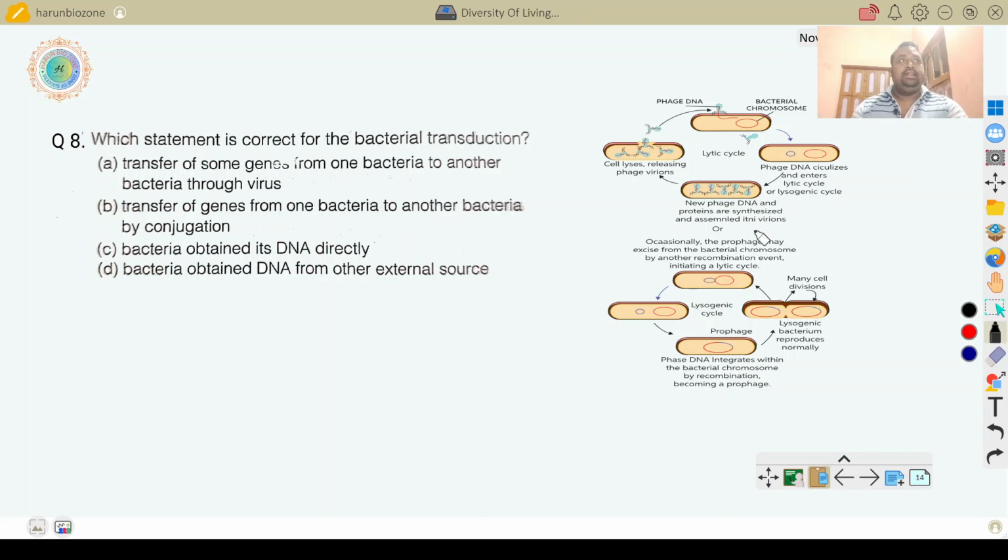And this occurs in favorable conditions, when the bacteriophage uses the bacterial elements and produces its own copies. So here the right answer is transfer of genes from one bacteria to another bacteria through virus. Next question: